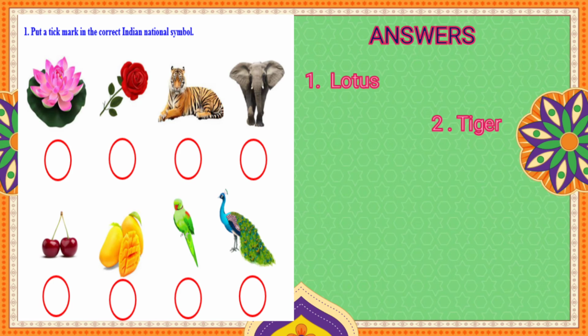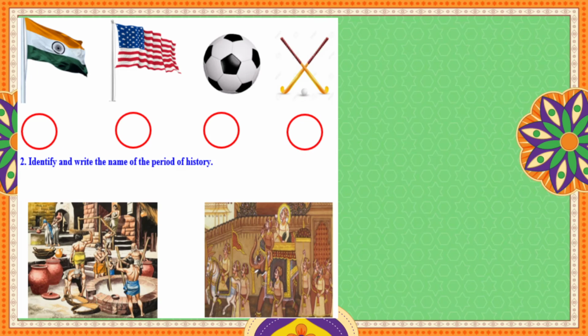The two fruits are given, and among the two, our national fruit is mango. The two birds are there, and our national bird is the peacock. Next, the two flags are given, and among the two, our national flag is the Indian tricolor flag. Among the two sports, our national sport is hockey. Yes, we got the answers.